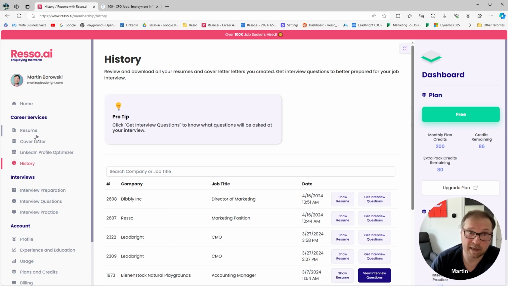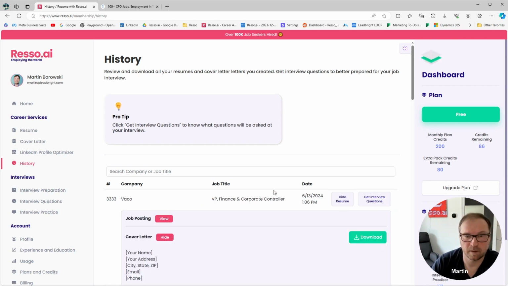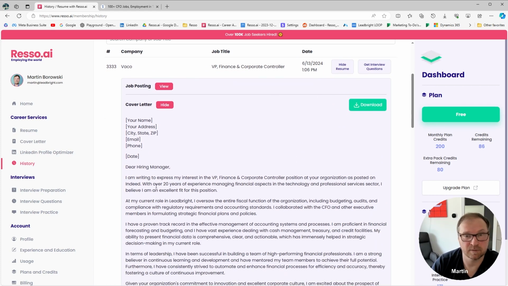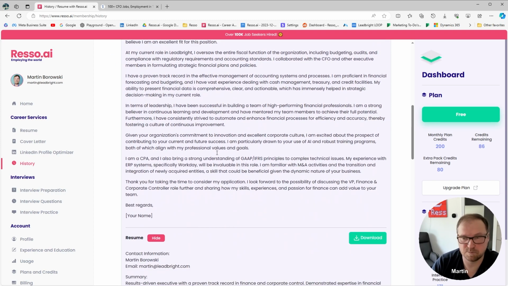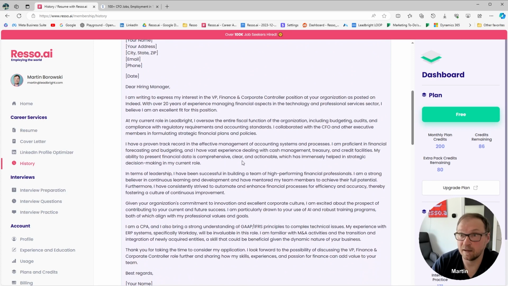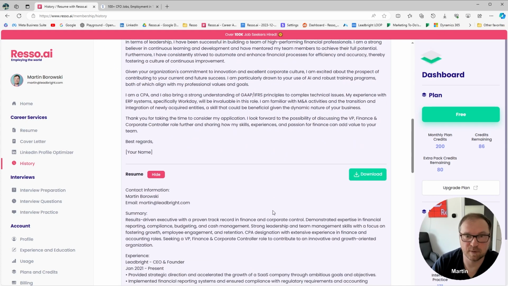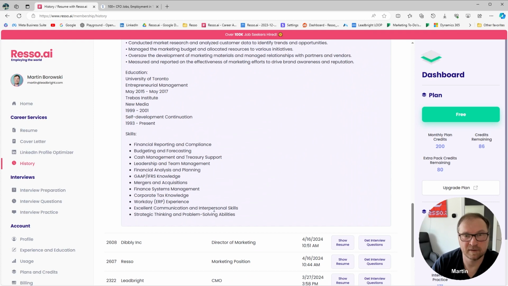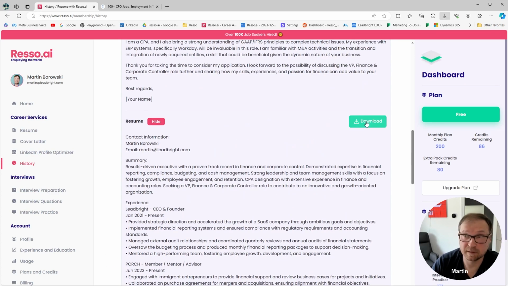It creates a resume and cover letter at the same time. And there it is here. So we can show the resume here, cover letter. Here it is, what it created. Here's a great cover letter, and you can download this very easily right here. Beautiful. And then same thing with your resume. It takes all the information that you had, your skills, blends it together, and you can download it as well.